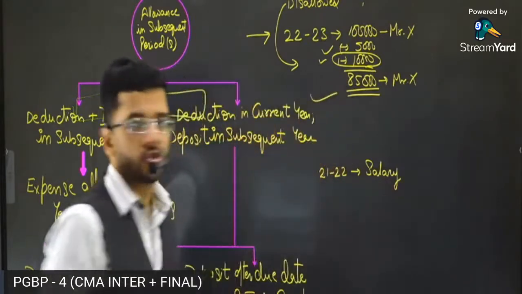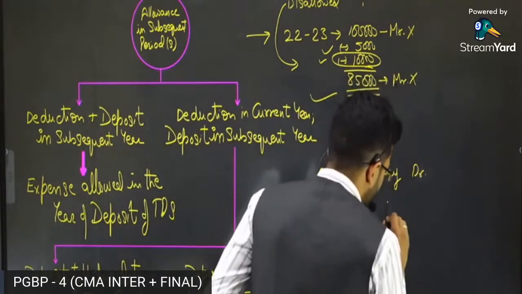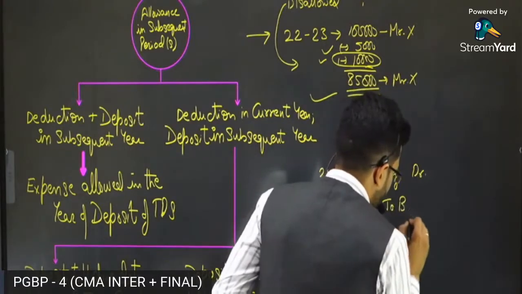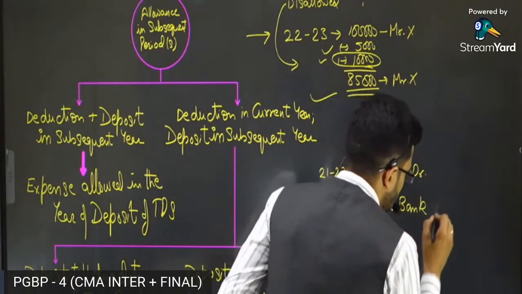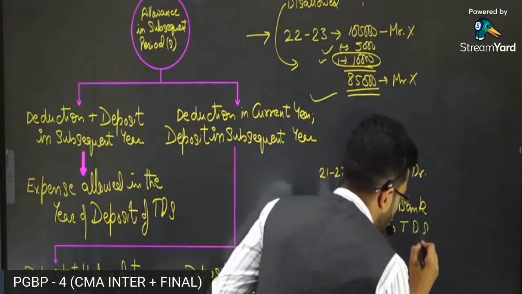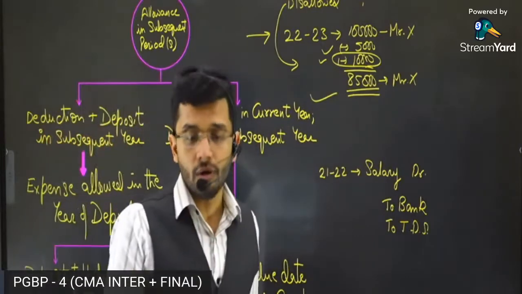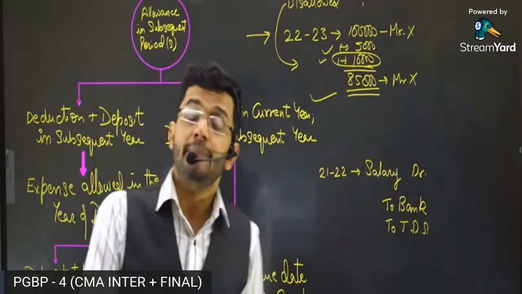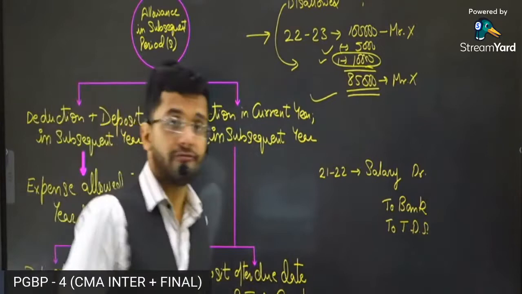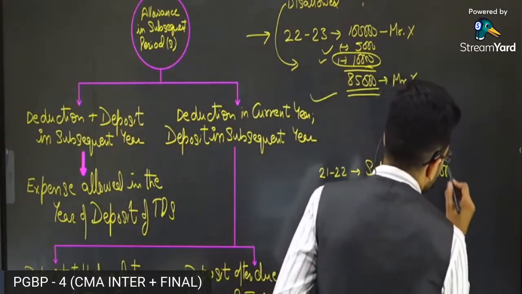So, in the year 2021-22, you put an entry in your books of accounts, salary account debit, to bank account, to TDS. This is the accounting entry that you are going to put for your salary expenditure. Suppose your salary is 20,000 rupees.